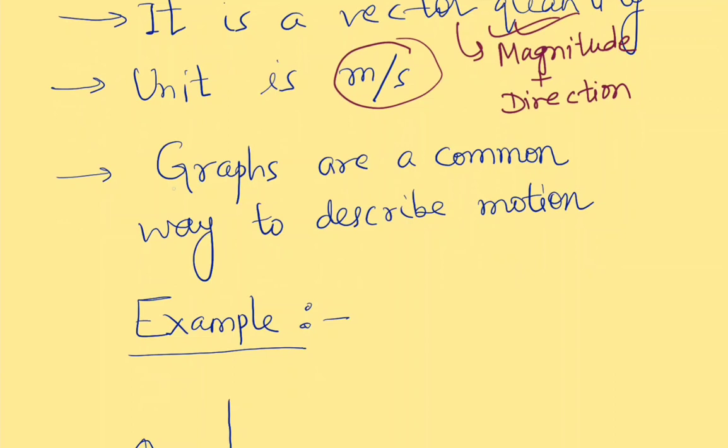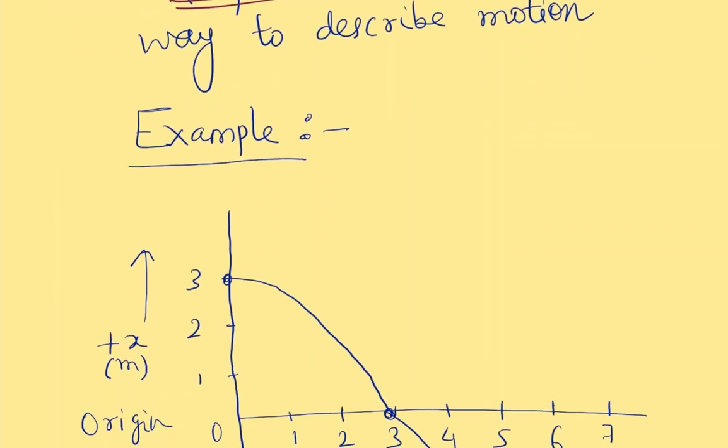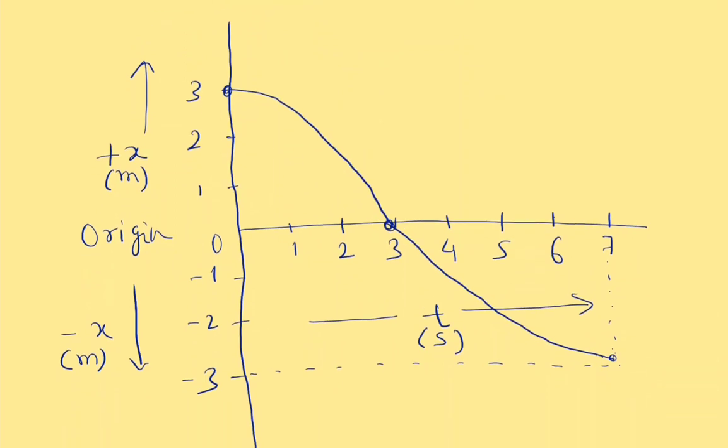Graphs, on the other hand, are another very common and effective way to describe motion. Let us see this with an example. Here we have used two axes. On the vertical axis we have shown the particle's position. That means we have assumed the particle is moving along the x-axis.